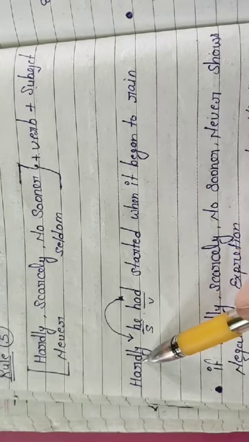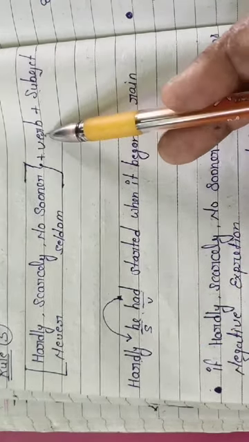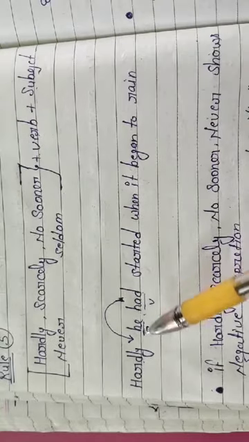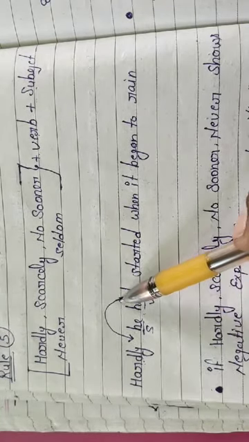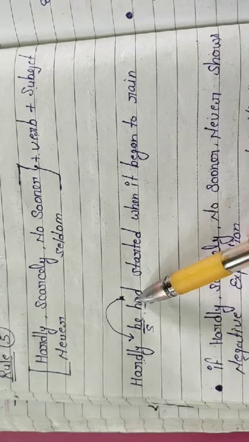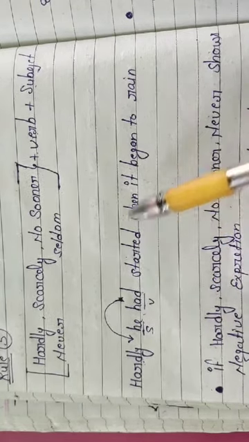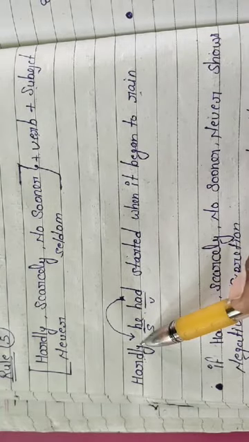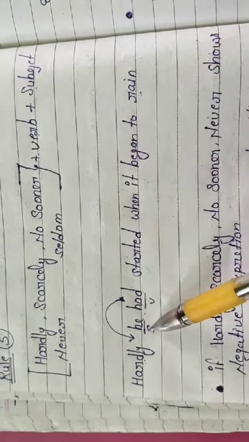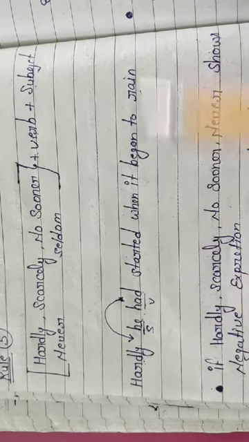The rule says we should use verb then subject, but here the subject comes after hardly, so it is wrong to say. We will say "hardly had he started when it began to rain". So we should use verb then subject. Okay.